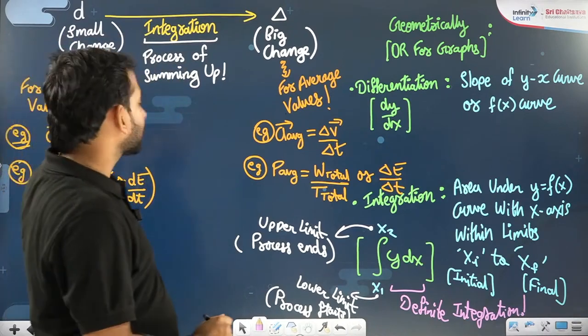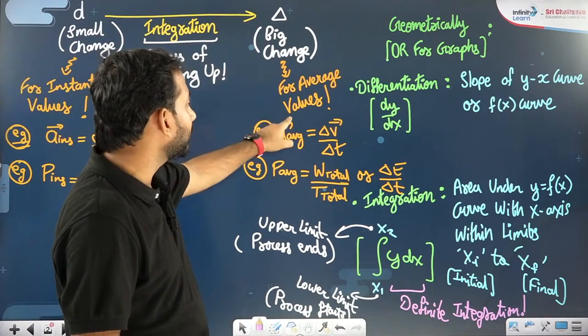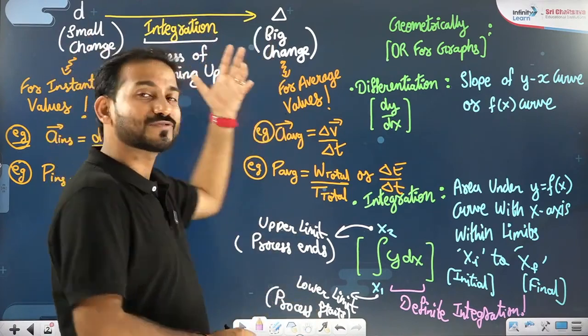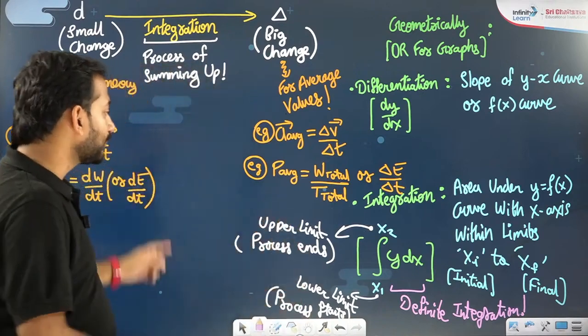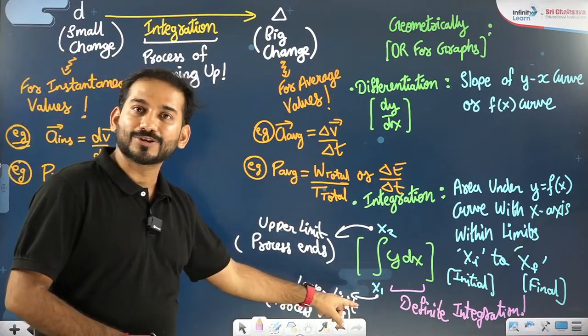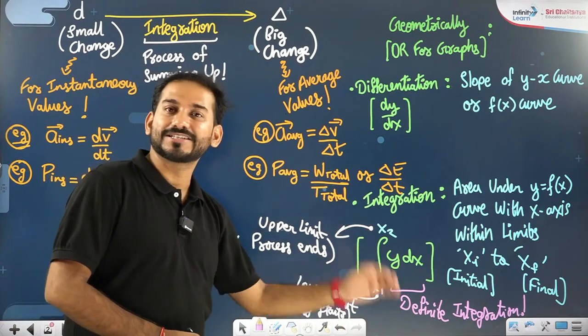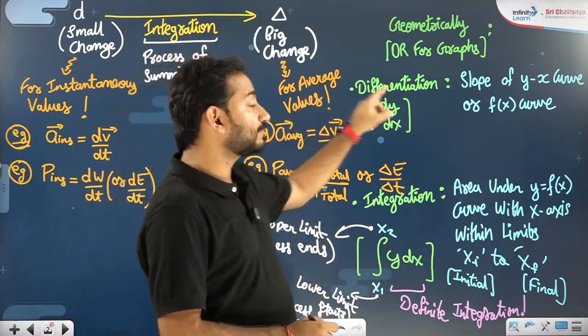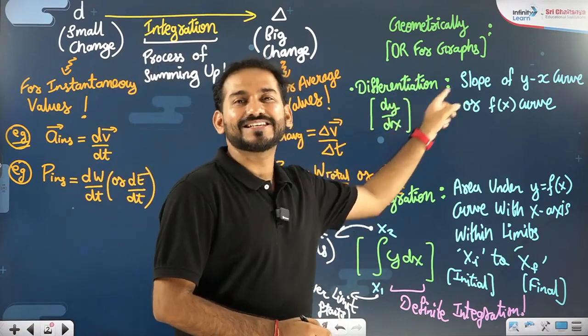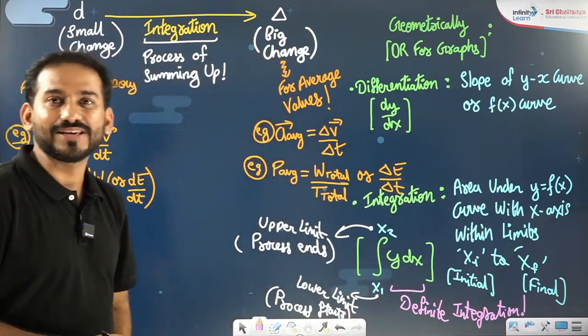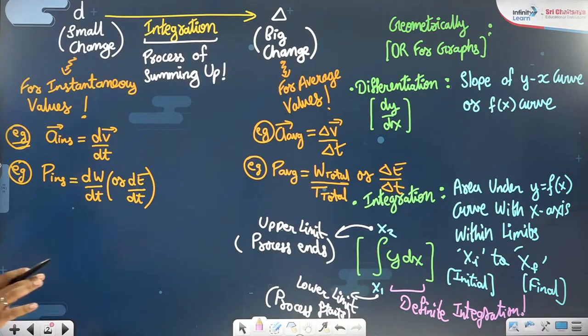Quick recap. Small changes for instantaneous value, big changes for average value, small change to big change. Integration, the process of summing up, is called integration. If we know where to start the process of summing up and where to end it, we call that integration a definite integration. In graphs and geometry, differentiation gives you the slope, integration gives you the area. Integration gives you the area. I hope now it is clear.